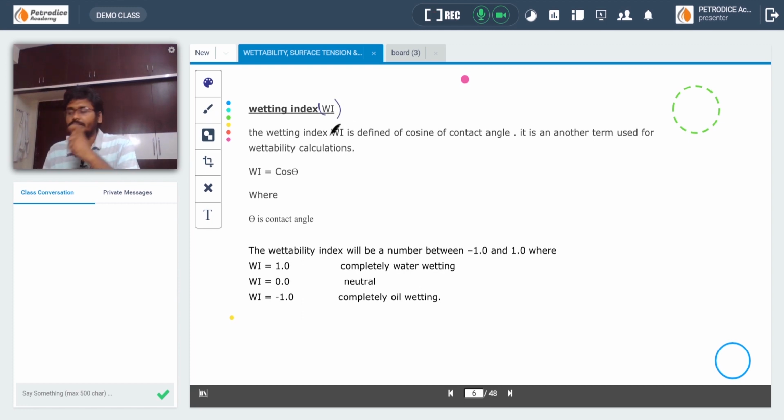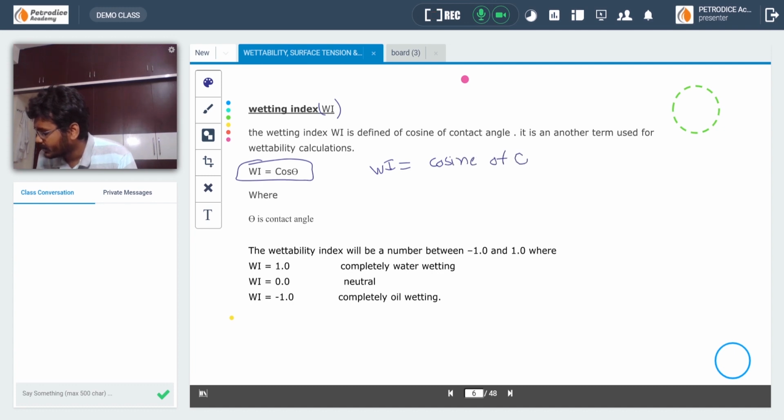Not only contact angle defines the wettability of a rock, but the wettability index is the major term used to define wettability, because determination of contact angle is very difficult in real-life situations. So reservoir engineers have defined a new term, the wettability index. The wettability index is given by the cosine of the contact angle theta.